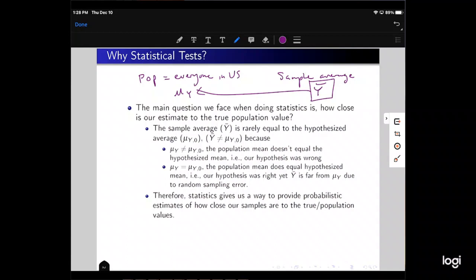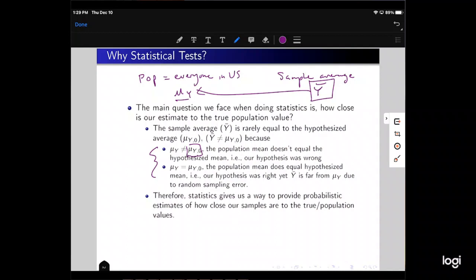So the sample average y bar is rarely equal to the hypothesized average, mu y naught, for several reasons. First, the population mean doesn't equal the hypothesized mean. So maybe we guessed our mu y naught wrong, and so this thing doesn't actually equal mu y.